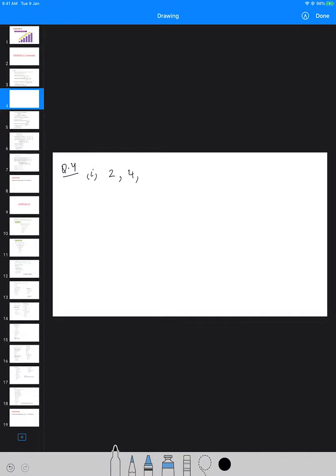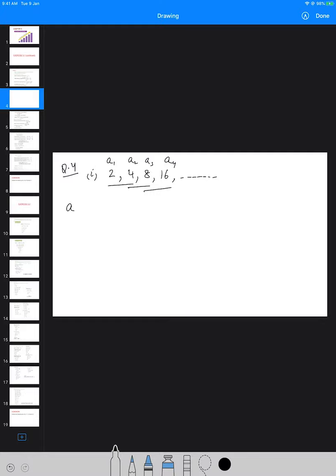So the first example I am taking, the first part, though it is very simple, but anyway let's start with the first part only. So what did I tell you? What is an AP? AP is a sequence in which the difference between two consecutive terms always remain the same. So here this is your A1, A2, A3 and A4.